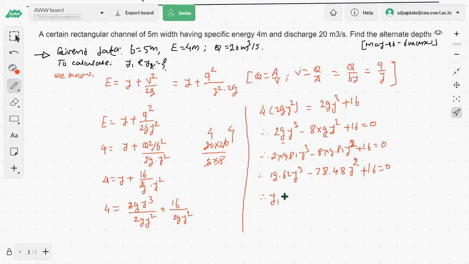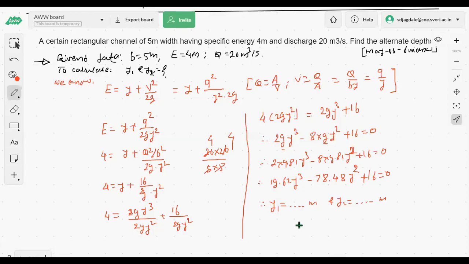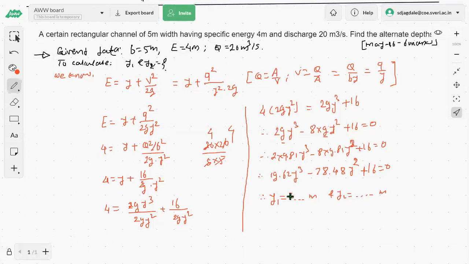Therefore you will get y1 in meters and y2 in meters. y1 is 3.95 meters, y2 is 0.48 meters.